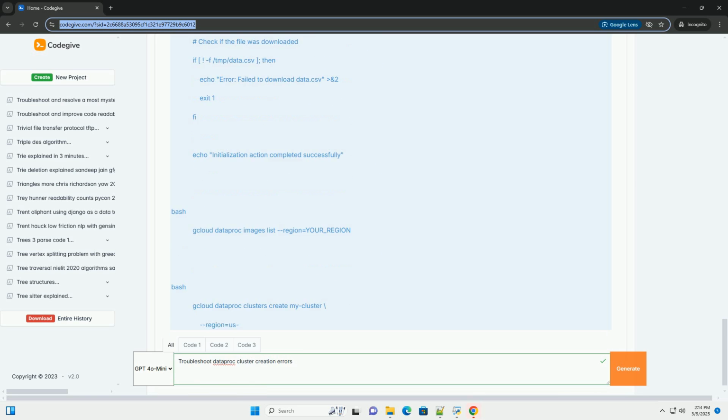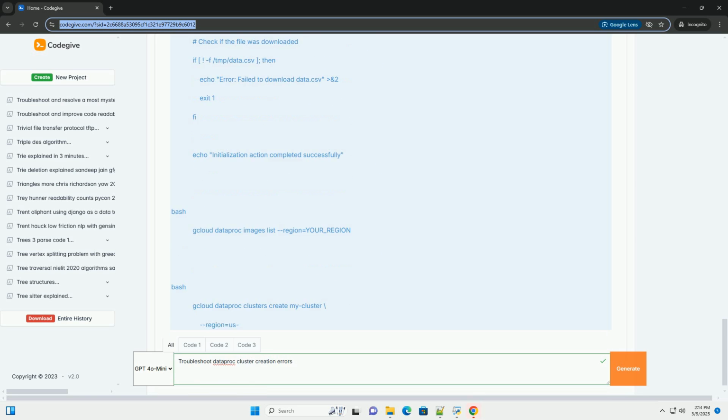Solution. Verify network and subnet. Double check that the network and subnet you specified exist and are in the correct region. Make sure you have permission to use them. Firewall rules.